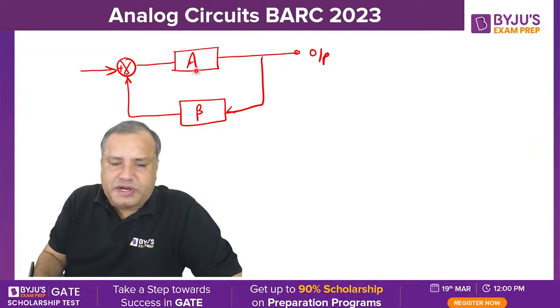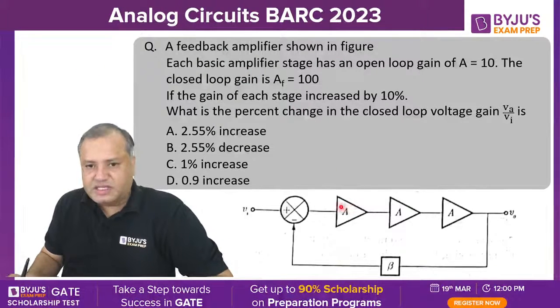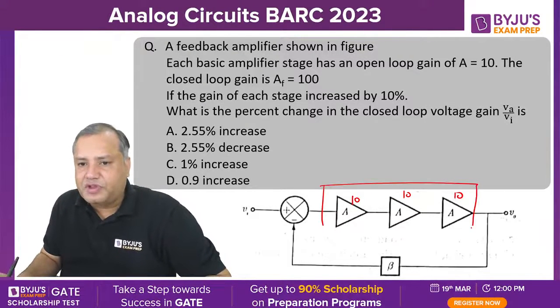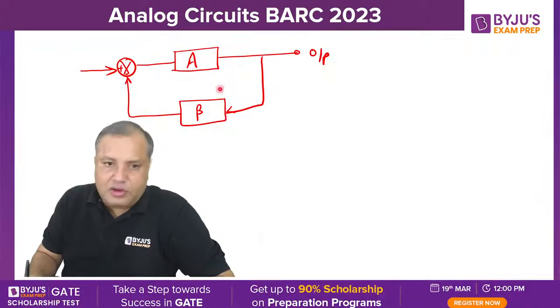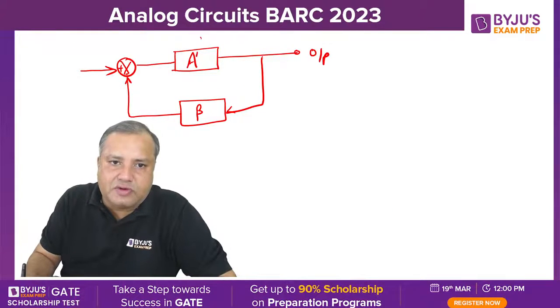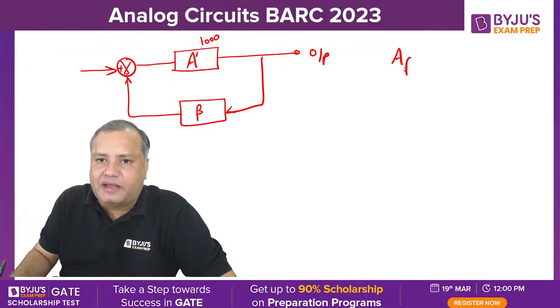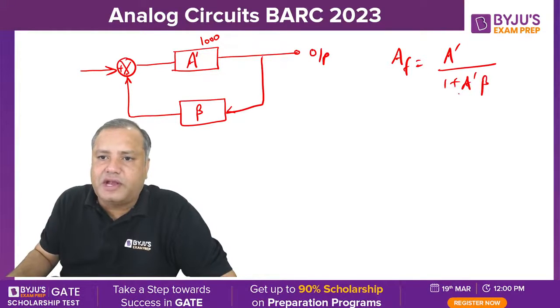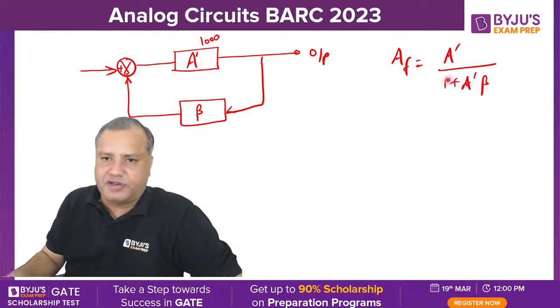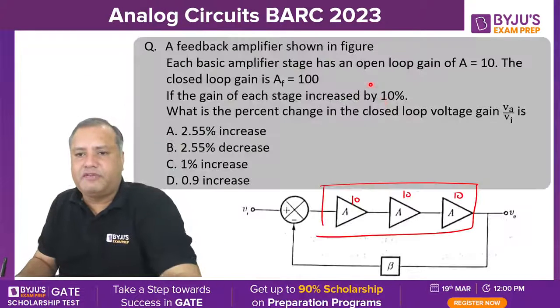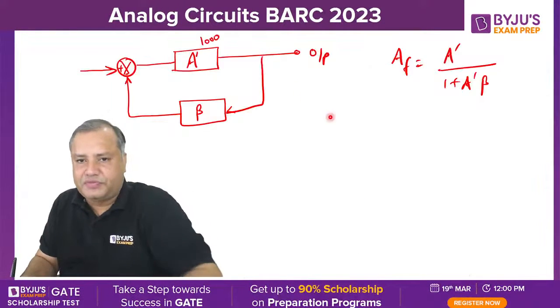So students, see here in this diagram, 3 open loop amplifiers are connected in cascade, each having a stage gain of 10. So 10 into 10 into 10, the overall gain of these 3 will be 1000. So here the open loop gain, say A dash, is 1000. And the gain with feedback, that is AF, is A upon 1 plus A beta. I am not using the letter A because A is already utilized in the question. Now students, AF is given to us. AF is 100.